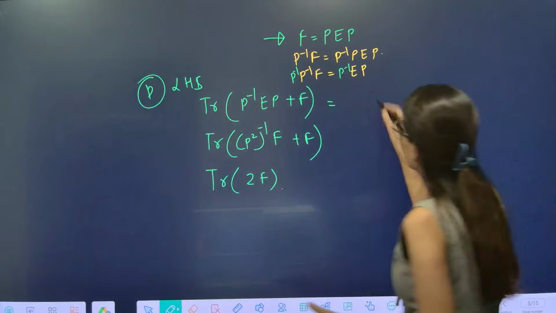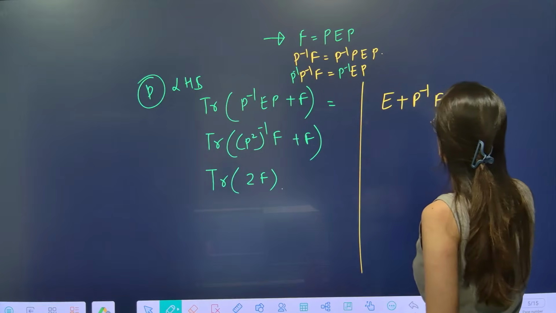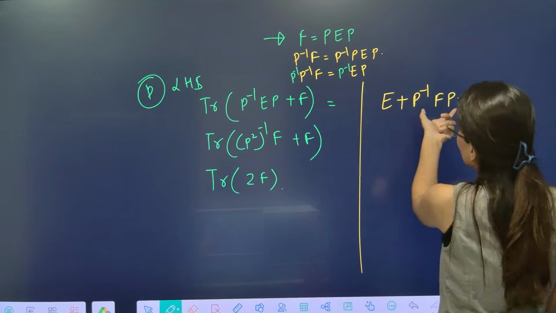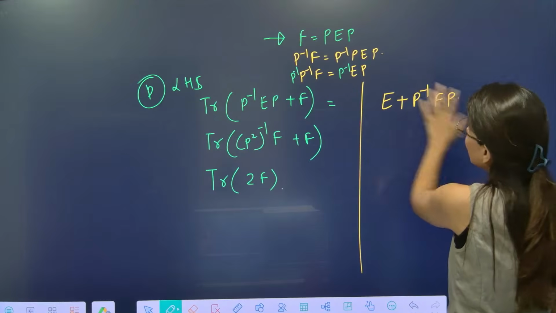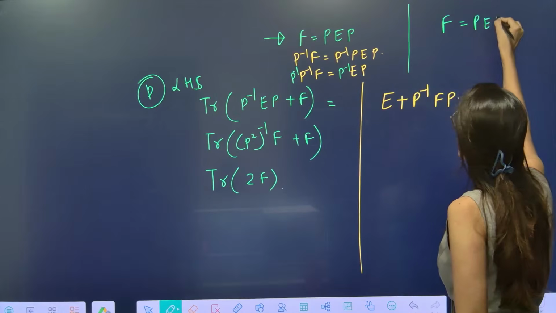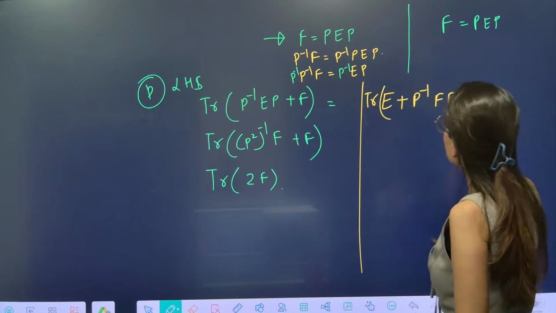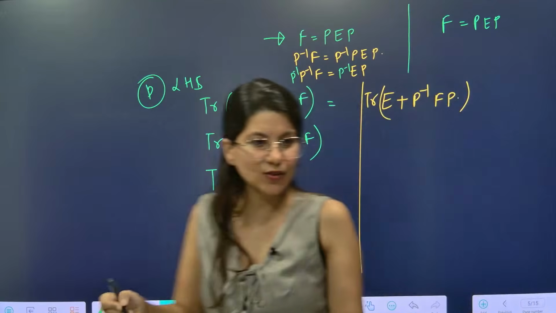E plus P inverse FP. So let's handle this now. P inverse FP. So again we'll use F is equal to PEP. Using this we'll calculate this. We are looking for trace again. Diagonal elements. Sum of diagonal elements is trace only.